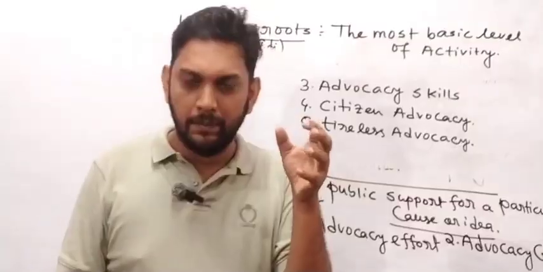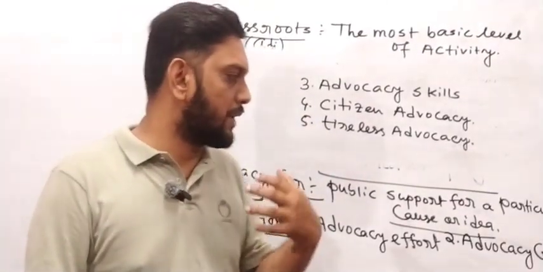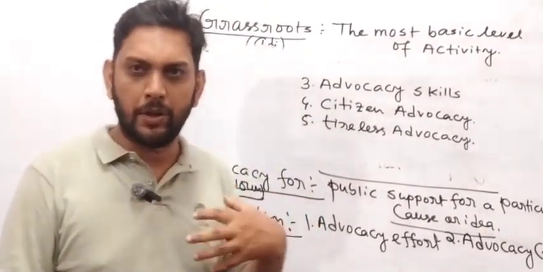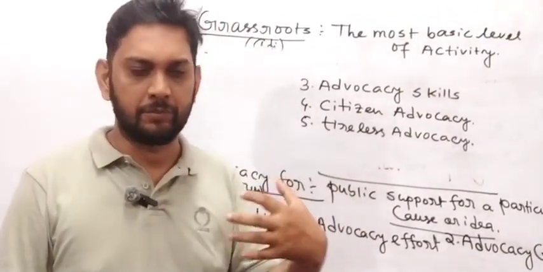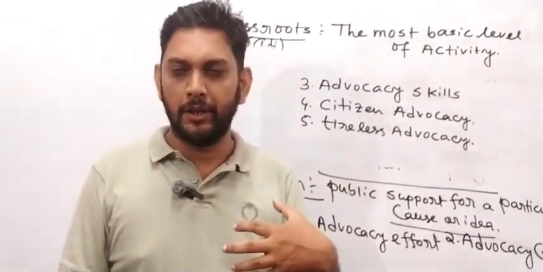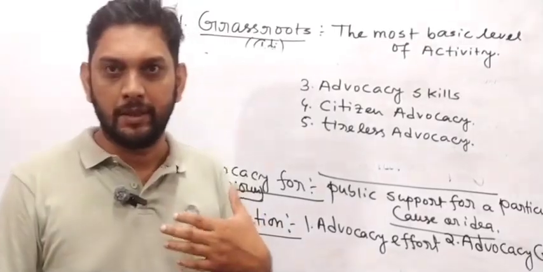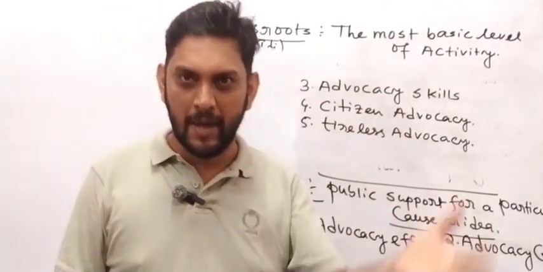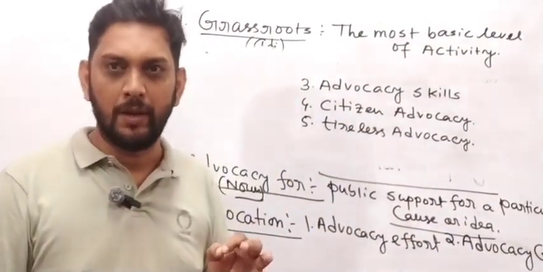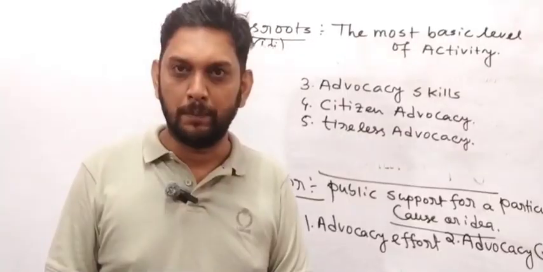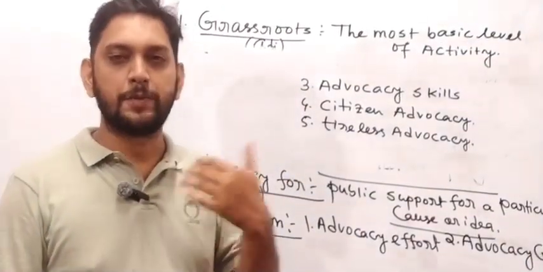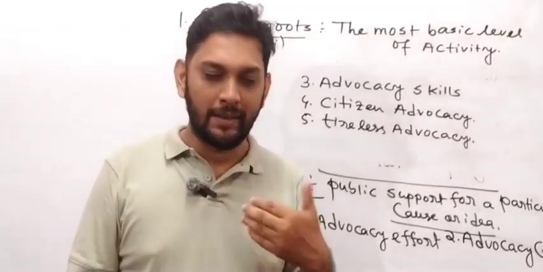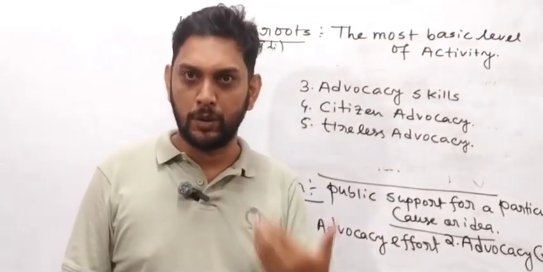So therefore we have an advocacy group, and the advocacy group has decided to protest against their parents. The advocacy group has come into my house and decided to fight against my parents because they are cruel, their behavior is not up to the mark.